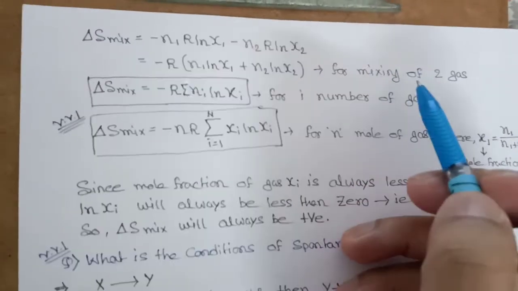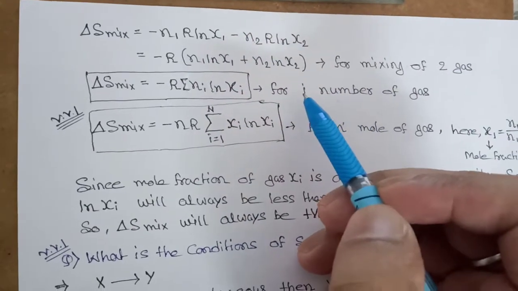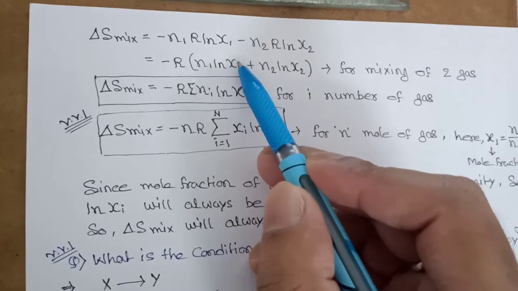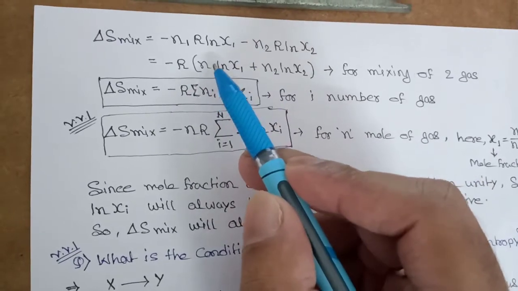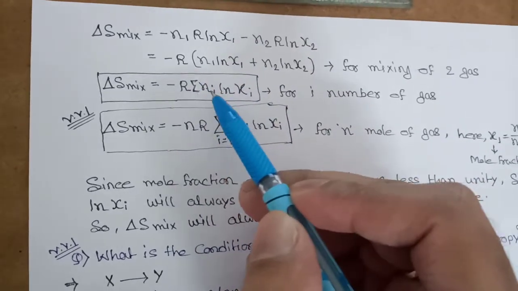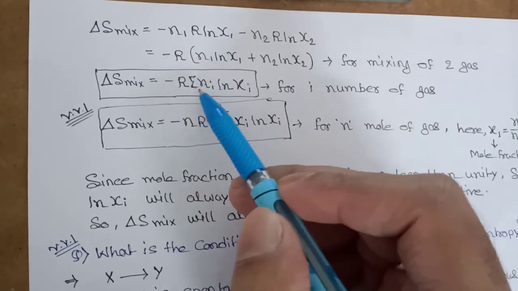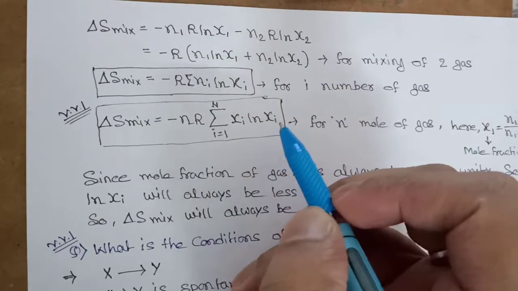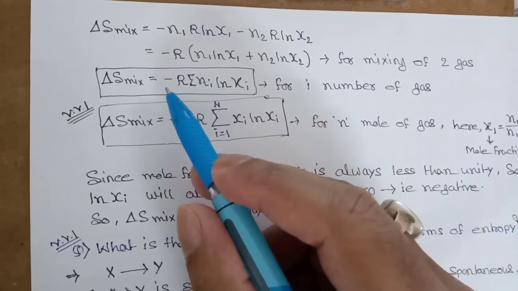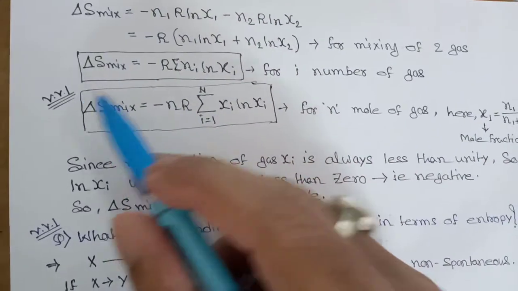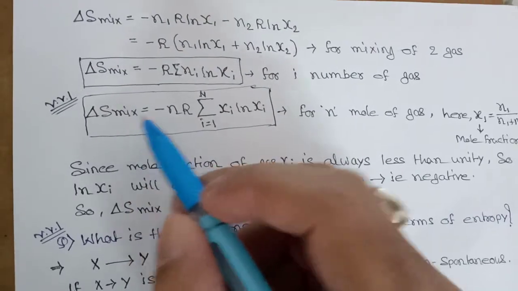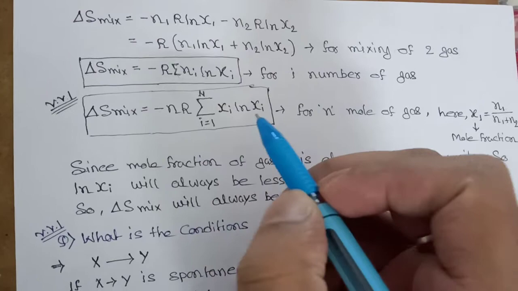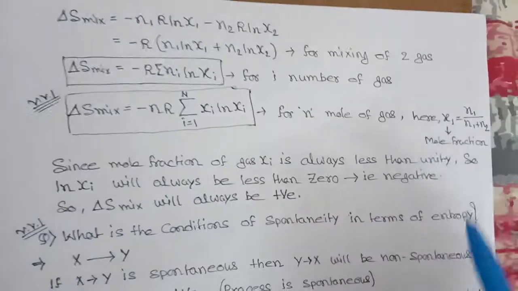This is for mixing of two gases. If you mix i number of gases, then in place of chi1 you can write chi i and Ni, so the summation of Ni ln xi will be there. This is for 1 mole of gas, and for n moles of gas you just multiply by n here. So this is the final equation: del S mixing equals minus nR summation of chi i ln xi.